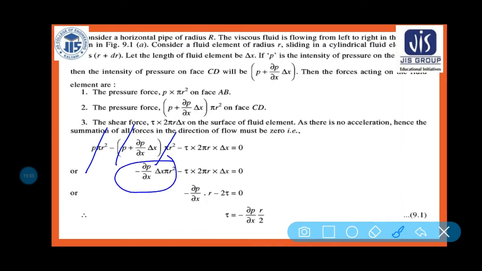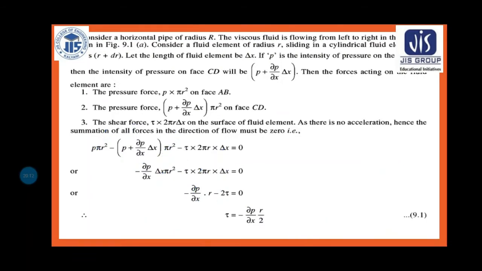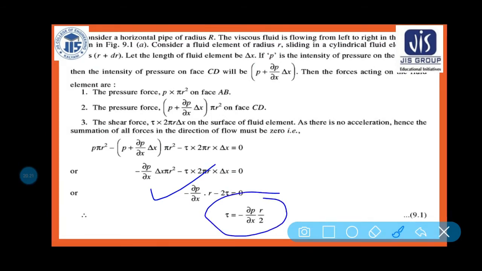So ultimately what we are getting, minus del P by del X into delta x pi r square minus tau into 2 pi r into delta x. Now from this equation pi cancels out, 1 r and 1 r cancel out, delta x and delta x cancel out. So what we will be getting? Minus del p by del x into r minus 2 tau is equal to 0, or tau is equal to del p by del x into r by 2. So that is the final equation, the expression of the shear stress.